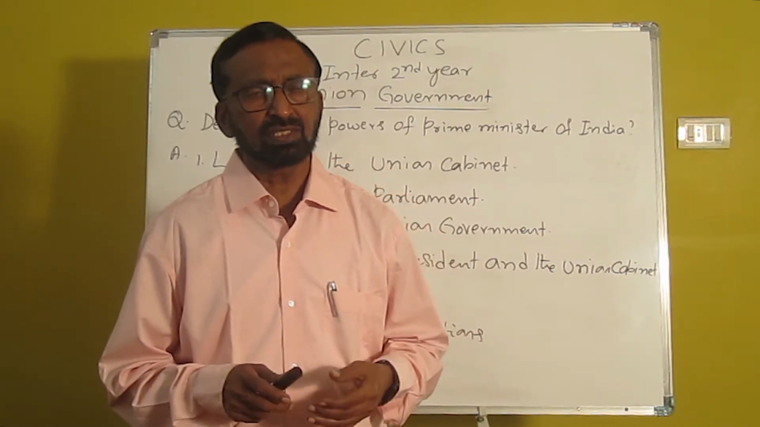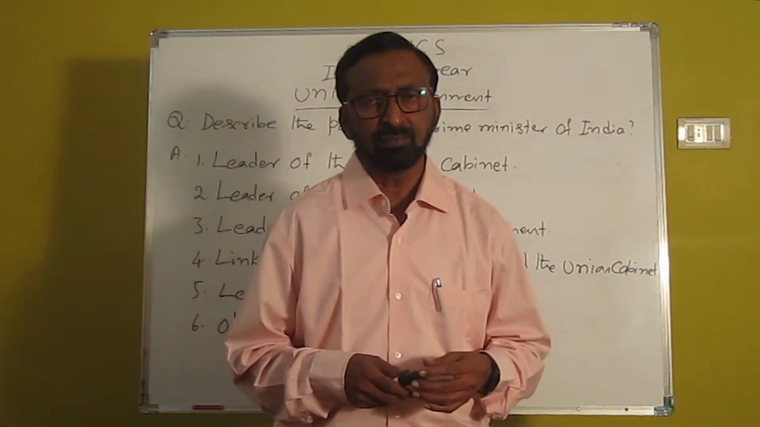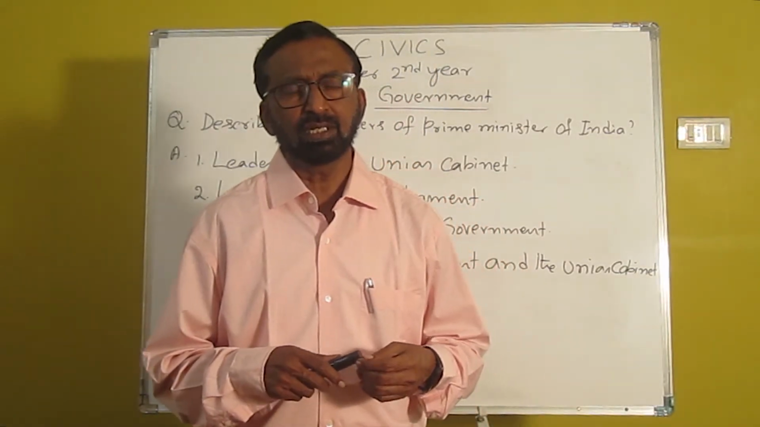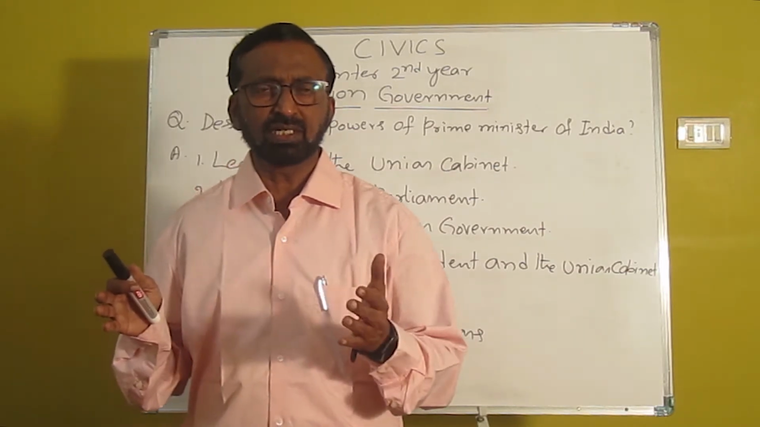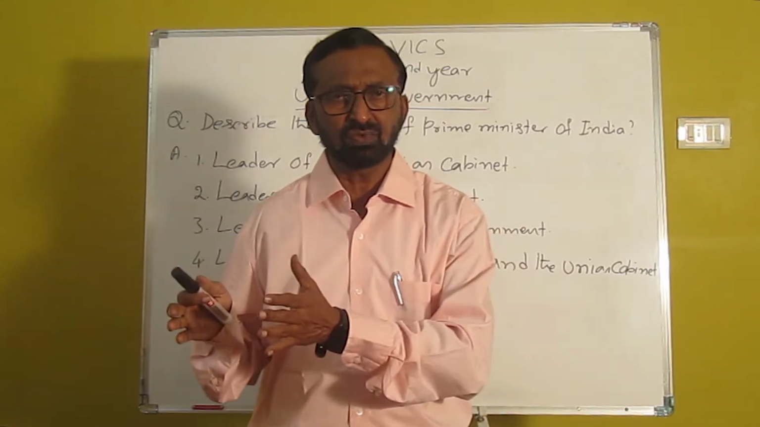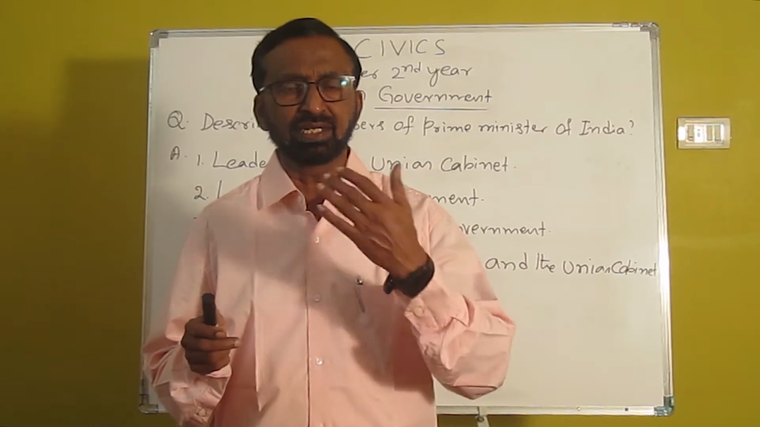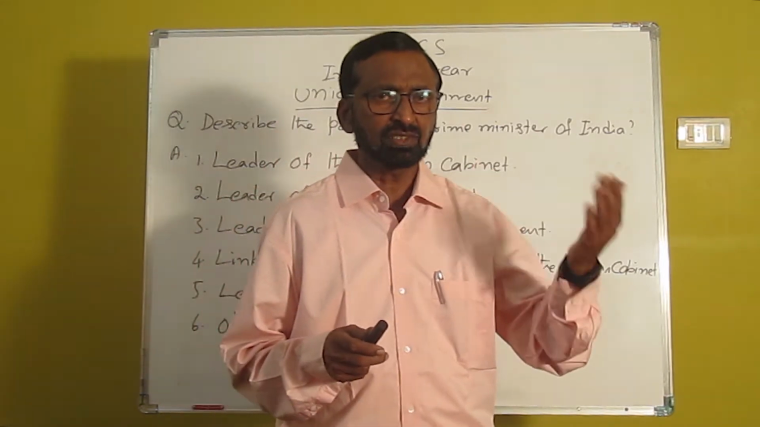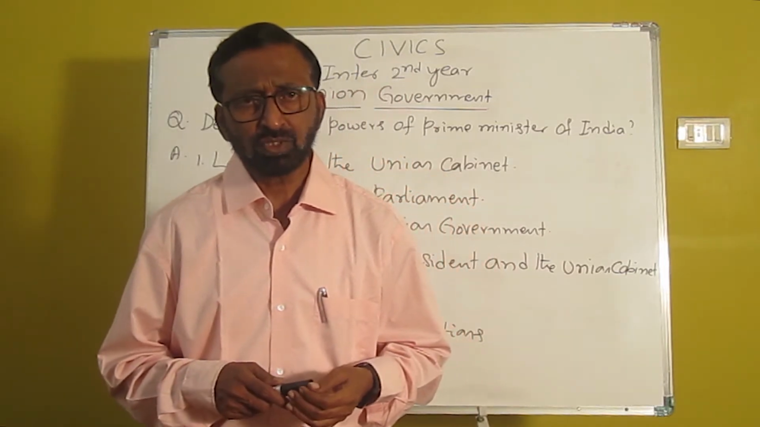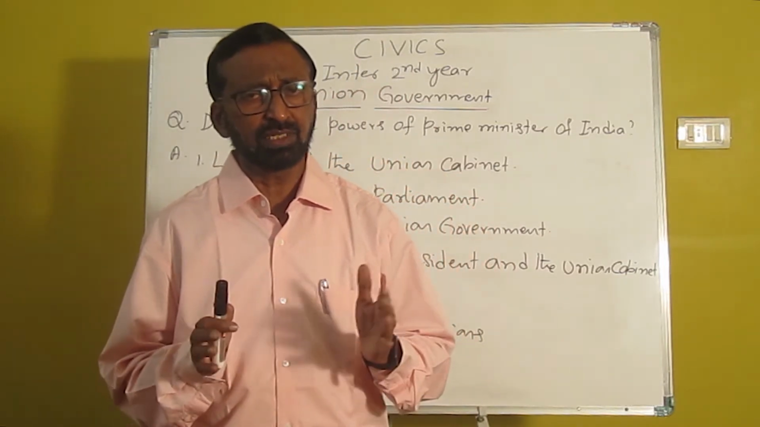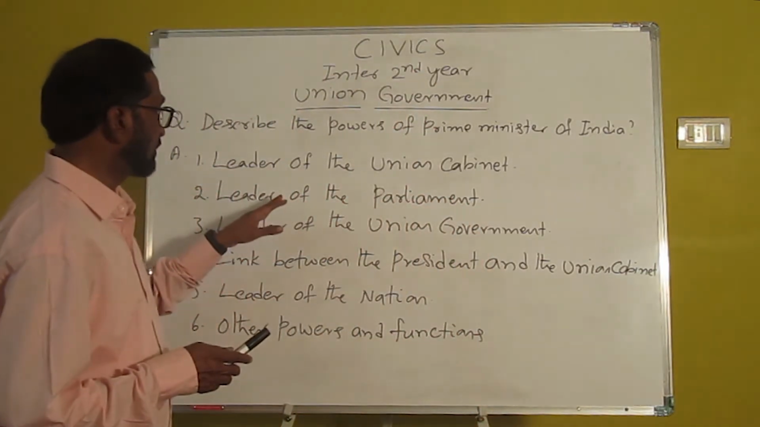The President appoints the leader of the party which has come into power as the Prime Minister of India. Sometimes he may also appoint the leader of an alliance. Suppose one party doesn't get a full majority, some alliance may form. They elect their person as the leader of their alliance, so that person also will be appointed as Prime Minister of India. So this is the basic structure of the Indian parliamentary system. Now we will see what are the powers of the Prime Minister of India.